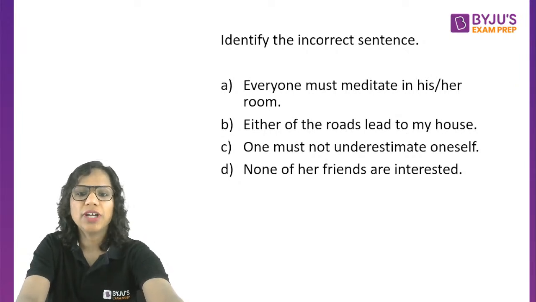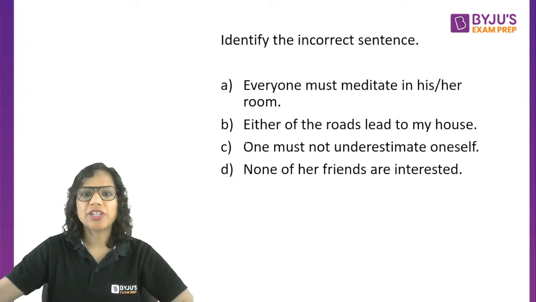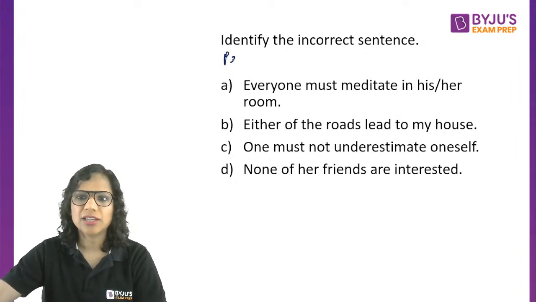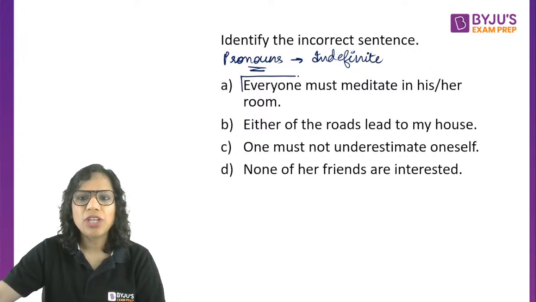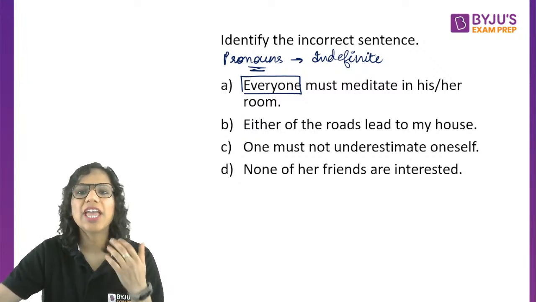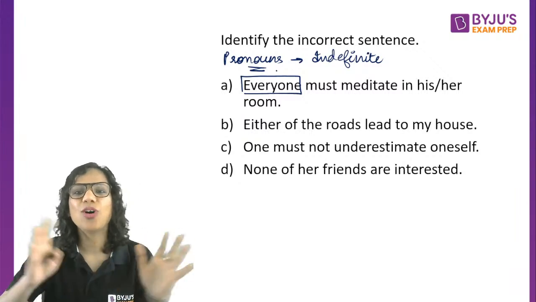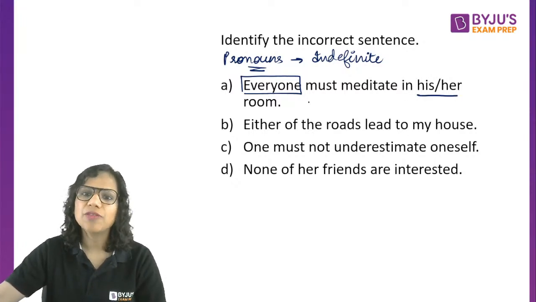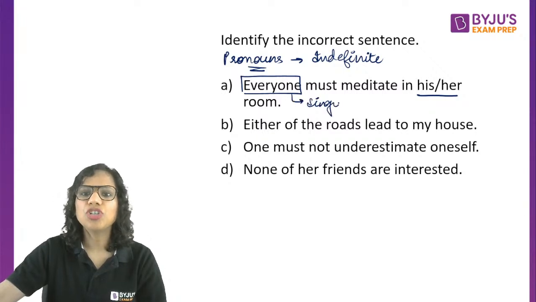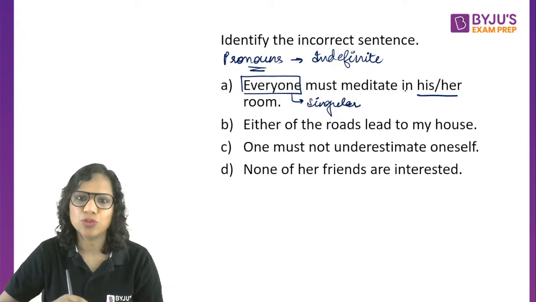So we have to identify the incorrect sentence here. This question is based on pronouns, and particularly what we know as indefinite pronouns. First of all, everyone is an indefinite pronoun. We are not referring to anyone in particular. When we say everyone, we are referring to everyone in general, all the people in general. Everyone must meditate in his or her room is absolutely correct. Everyone is singular. So we should not say everyone must meditate in their room.